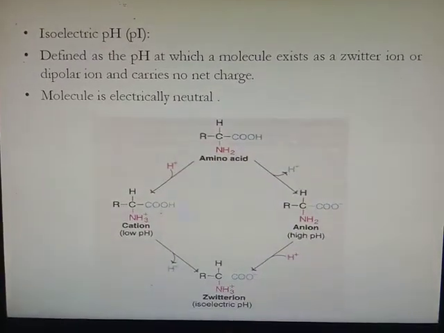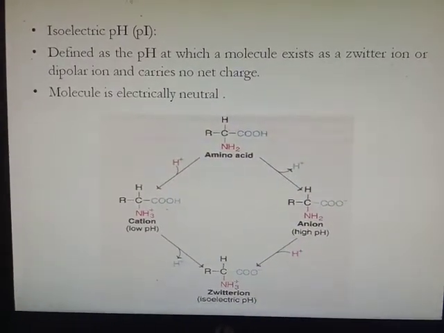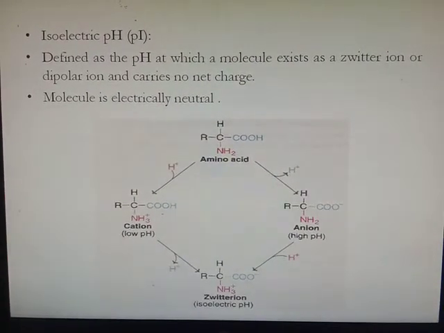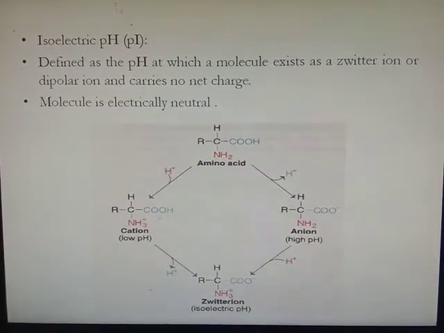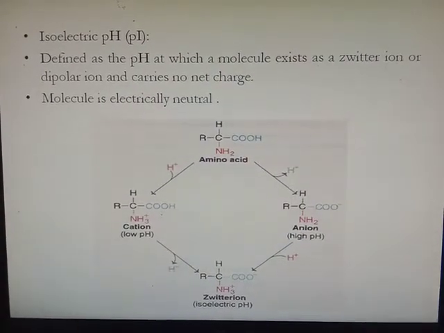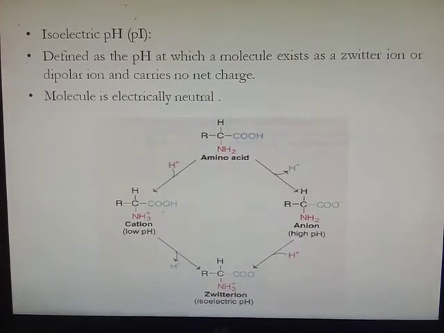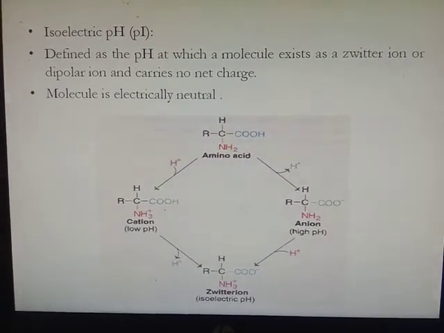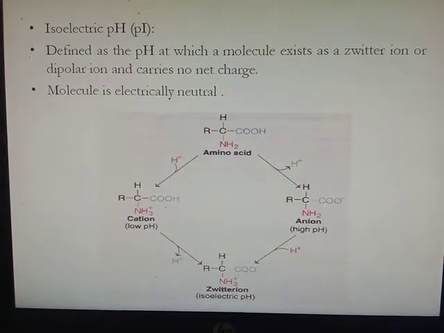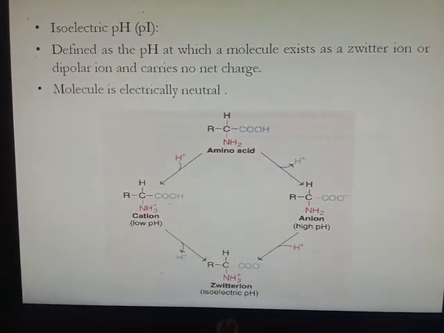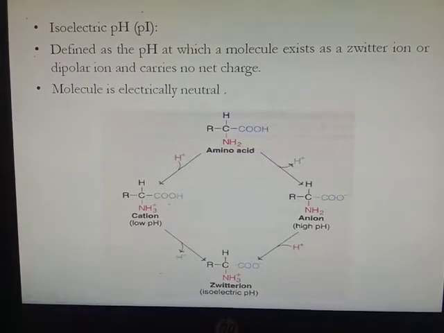Then isoelectric pH, it is represented by small p and capital I. So isoelectric pH is defined as the pH at which a molecule exists as a Zwitter ion or dipolar ion and carries no net charge. At that point, the molecule is electrically neutral. At isoelectric pH, that amino acid or protein is minimum soluble and maximum precipitable.